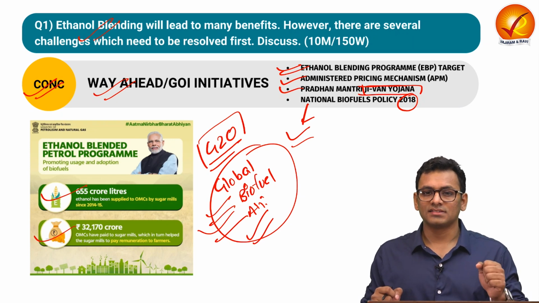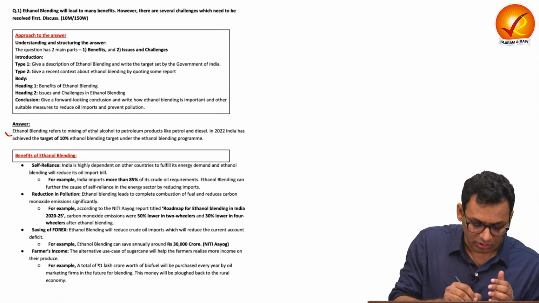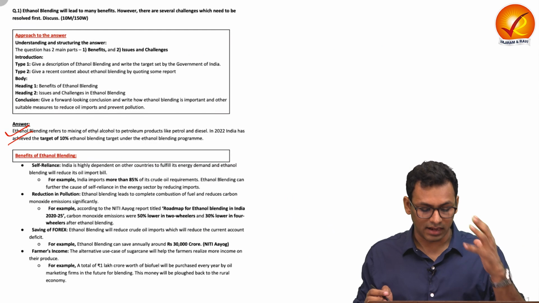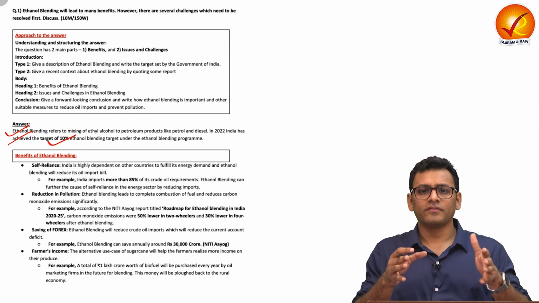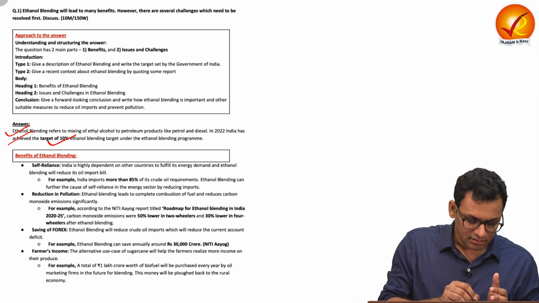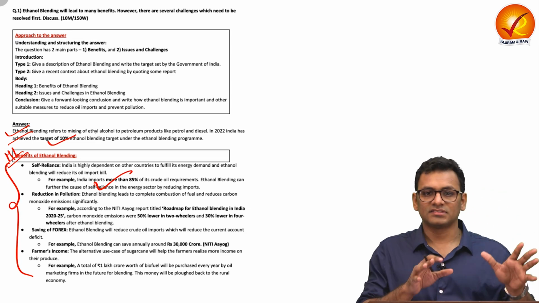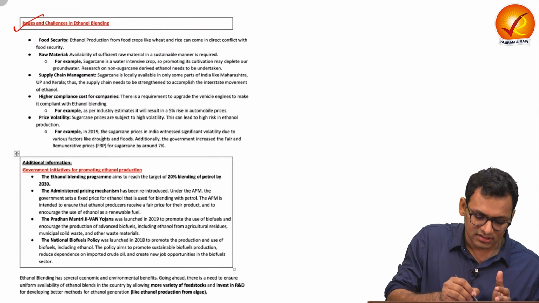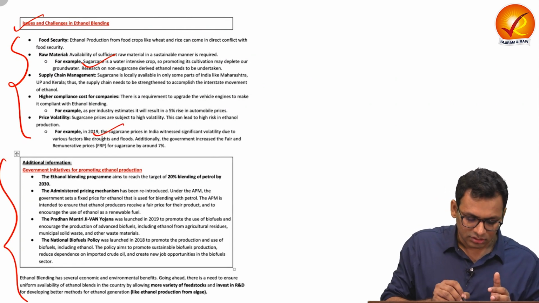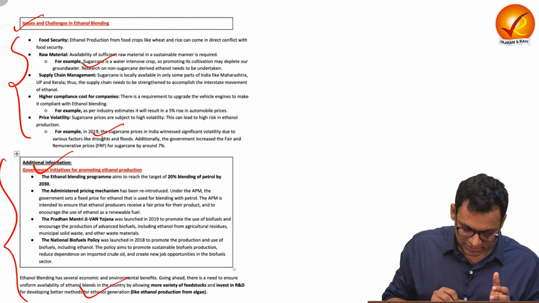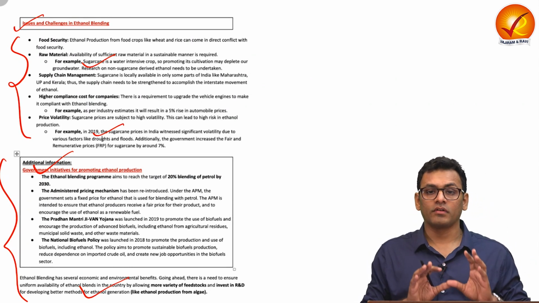So let us see the model answer and understand how we can inculcate the same in our answer writing practice. In the introduction, you can talk about what exactly ethanol blending is. You can talk about certain targets. You can talk about certain processes as well. In heading 1 of the body, you can list down the benefits along with the substantiation. Similarly, for the challenges, you can list down the challenges along with the substantiation. And in the conclusion, you can talk about the government initiatives, and you can also talk about the significance of ethanol blending in brief. So that is all for question number 1.